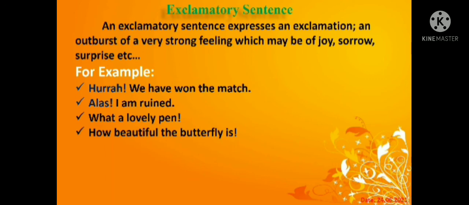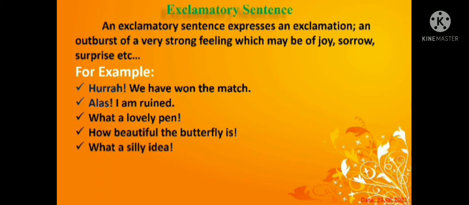In this sentence, we express exclamation, our strong feelings of joy, sorrow, or surprise. So the first one is joy, the second is sorrow, and the third is surprise. Let's see the next sentences. What a silly idea.